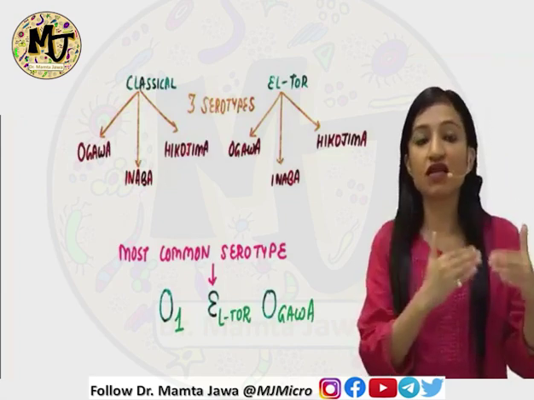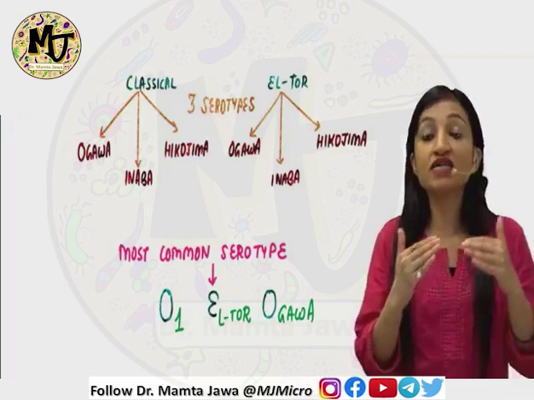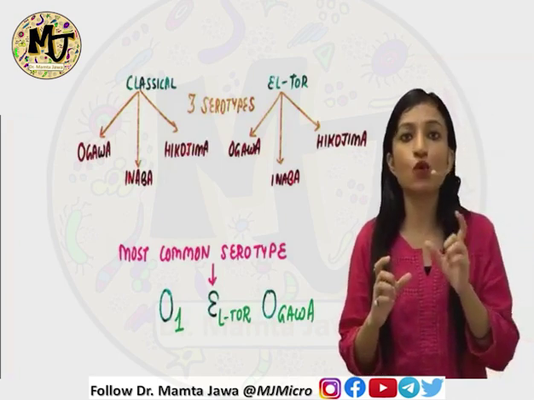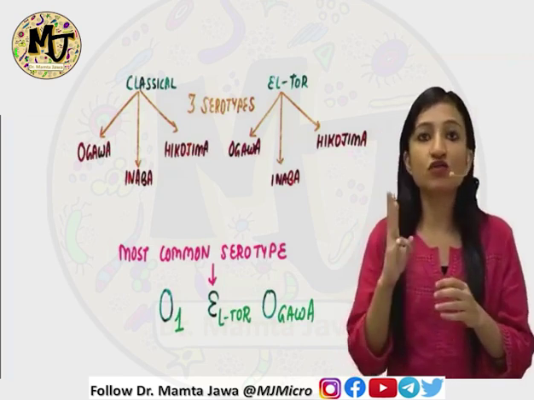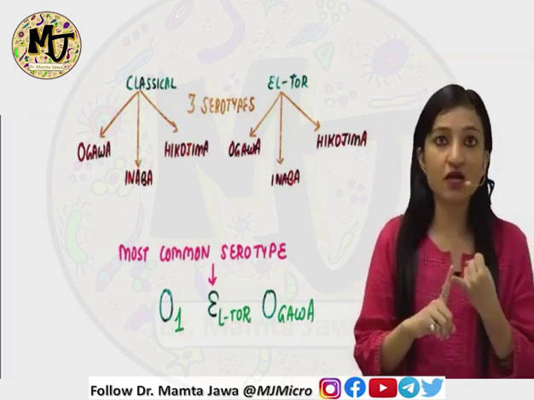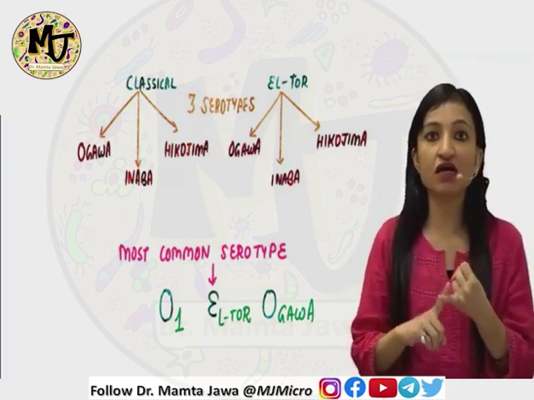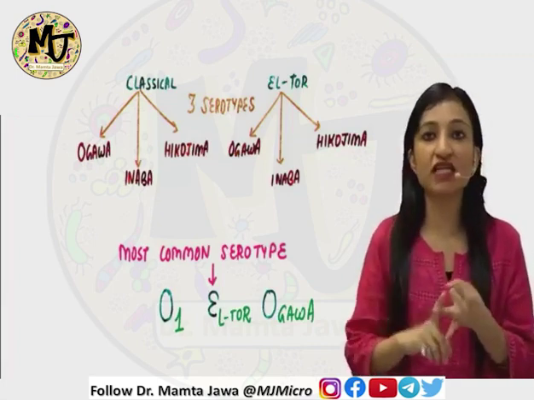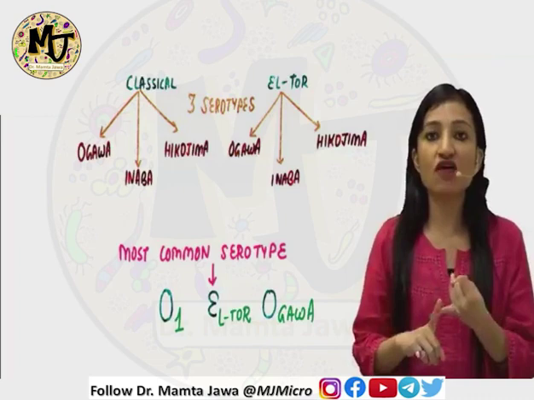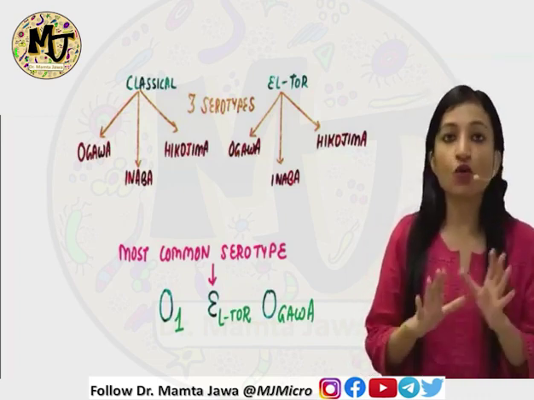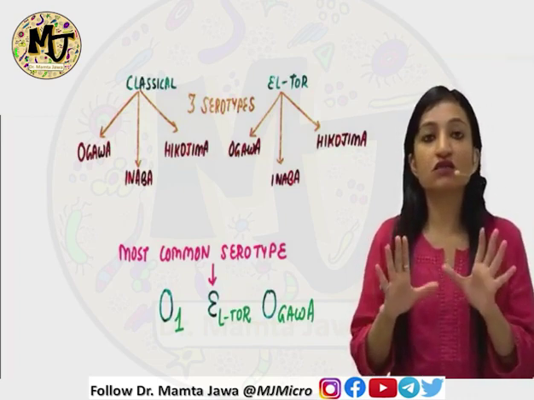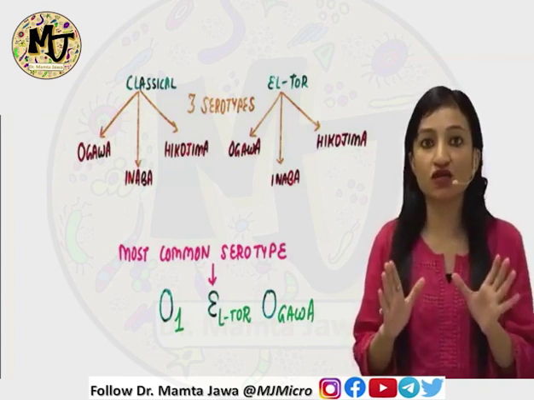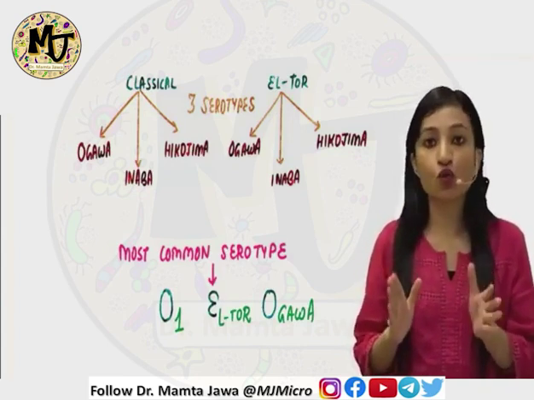can further be classified or categorized into 3 serotypes each based on minor differences in the O antigen. So we have got 3 serotypes of the classical biotype, namely Ogawa, Inaba, Hikojima, and El Tor also has got the same 3 serotypes. Thankfully the names are the same, Ogawa, Inaba and Hikojima. Now, by far overall, the most common serotype of Vibrio cholerae which causes cholera is O1 El Tor Ogawa.